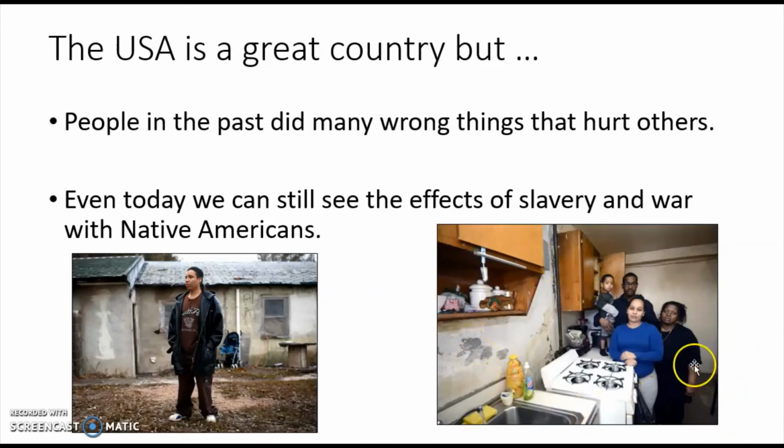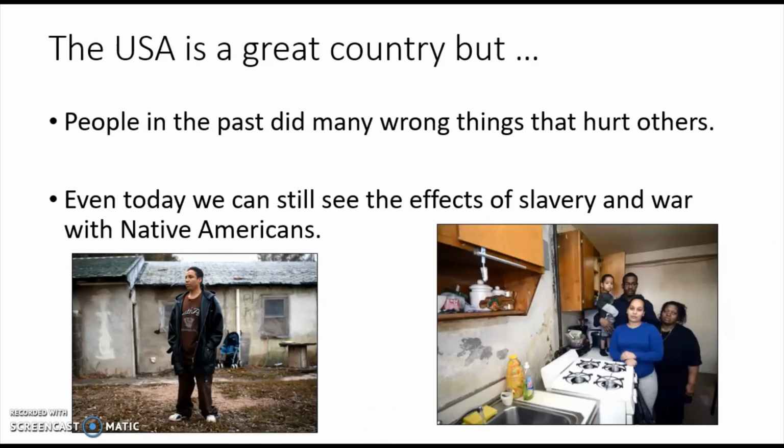This family is in its home, and you can see it's not a very good home. This is because we didn't treat Black people or Native Americans the same as we treat white people, which is sad, but it's part of our history and we have to learn about it.